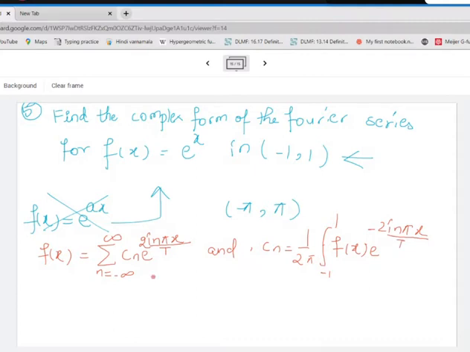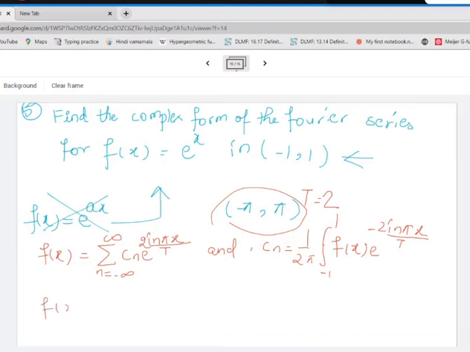So in place of t, what is the period? Period is 2, not 2 pi, only 2. So what will be the formula here?